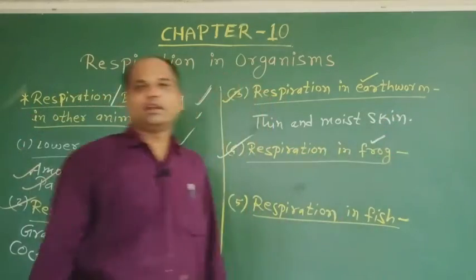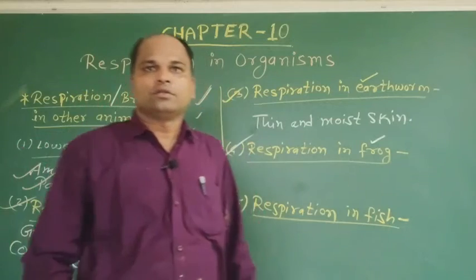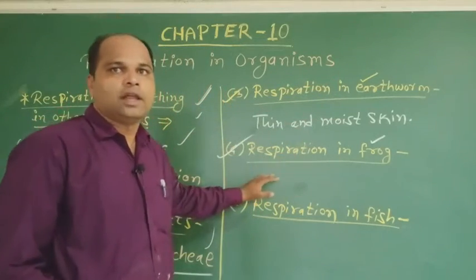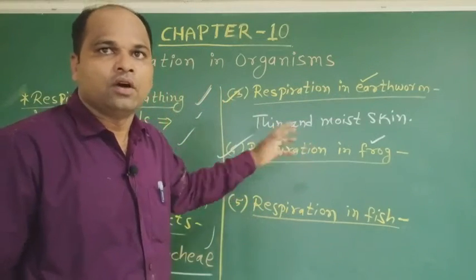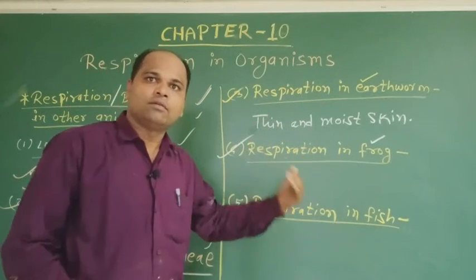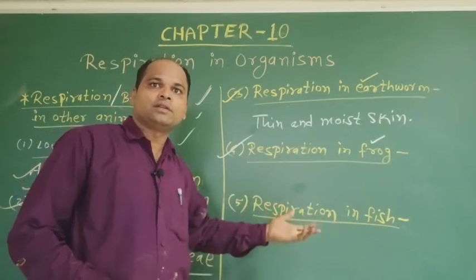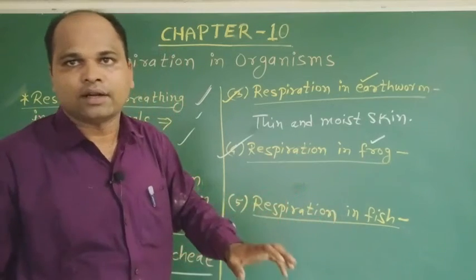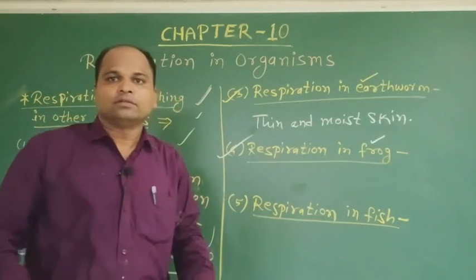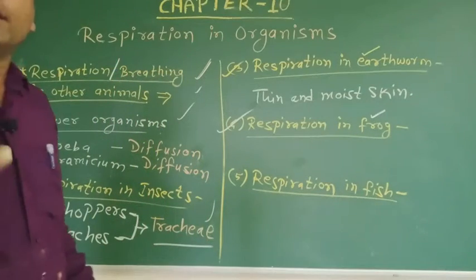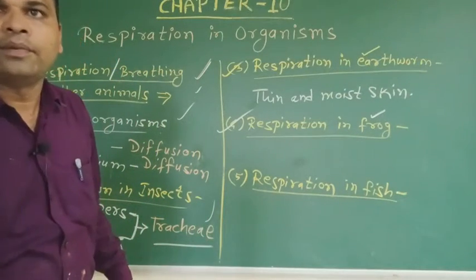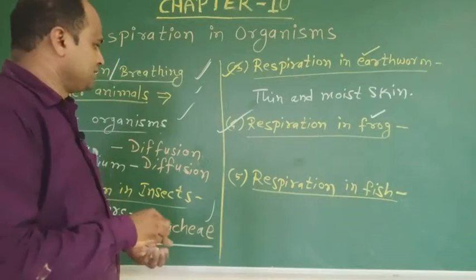And the next animal is frog. Respiration in frog: the frog lives both on land and in water. Frogs have a pair of lungs like human beings to breathe on land. In water they breathe through their moist skin.